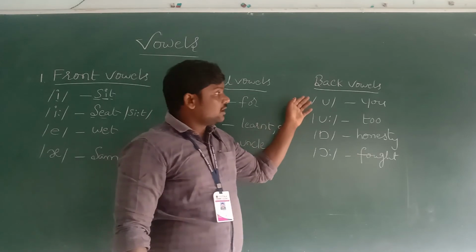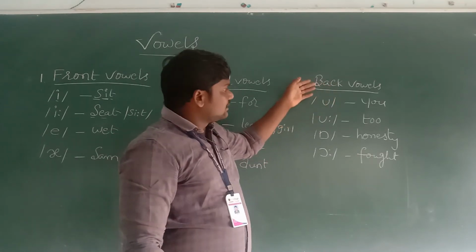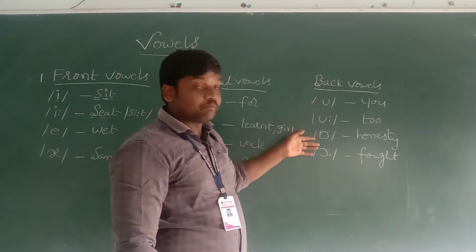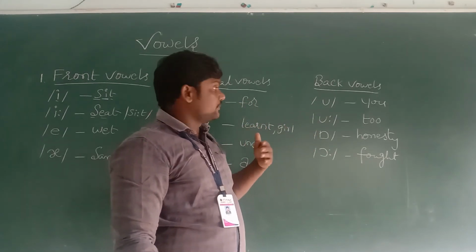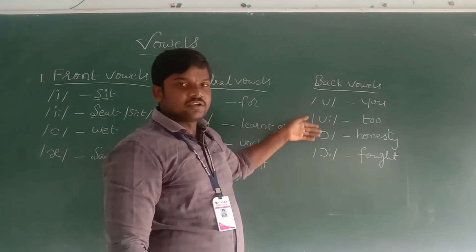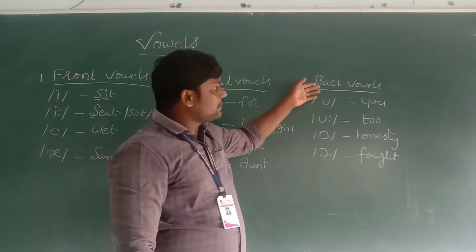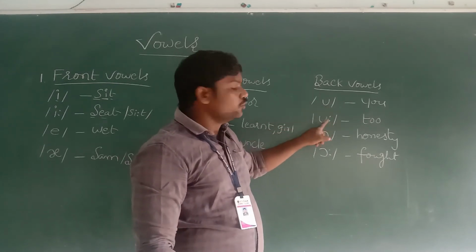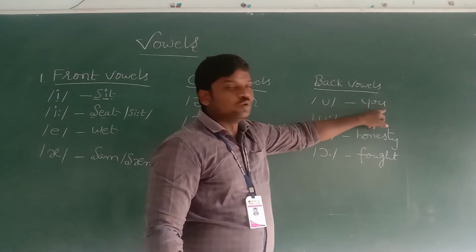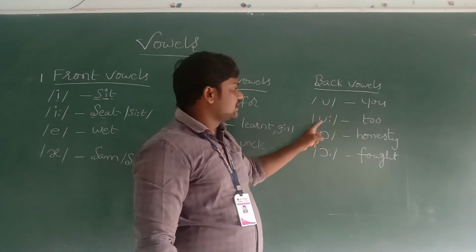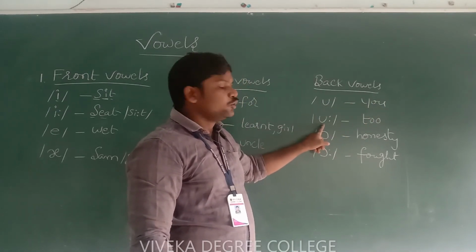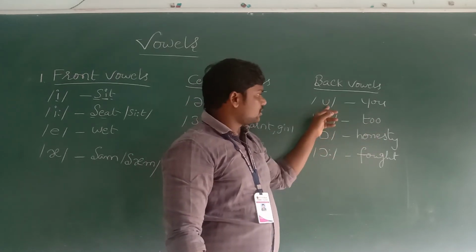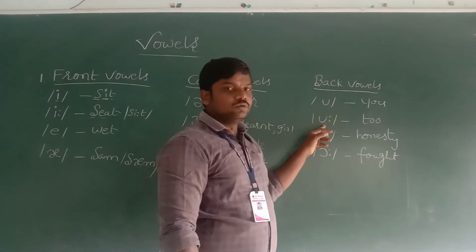Coming to back vowels, these sounds also produce air from the back of the mouth. We have four sounds. This is the short vowel oo, like you. This is the long vowel, two. Now this is the short vowel oo, and this is the long vowel oo.